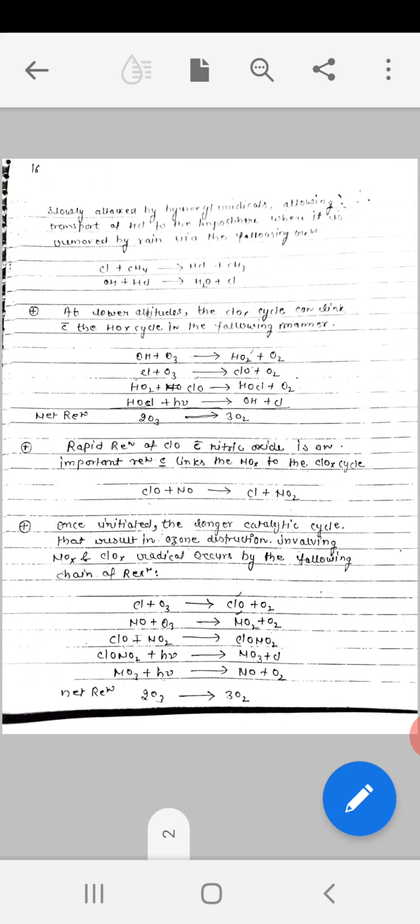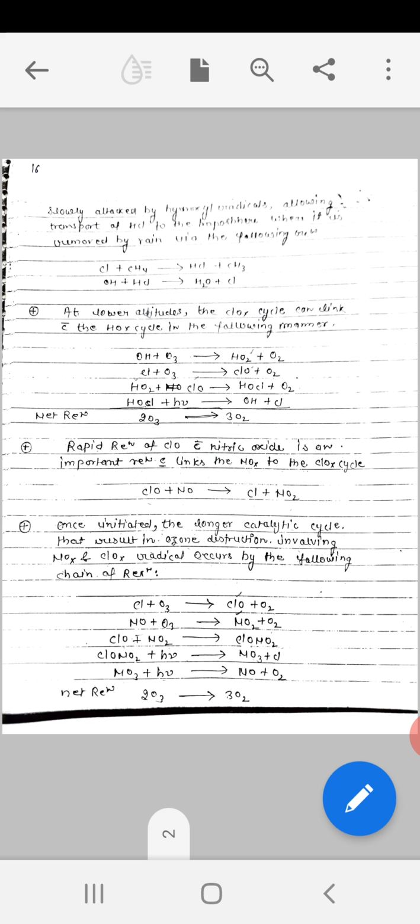The major removal process for Cl atoms is reaction with methane to form HCl. HCl is only slowly attacked by hydroxyl radicals, allowing transport of HCl to the troposphere, where it is removed by rain via the following reactions. Cl free radical combines with CH4 to form HCl and CH3 free radical. This HCl reacts with OH free radical to form water and Cl. That is what we have said: the major removal process for chlorine atoms is reaction with methane to form HCl and a methyl radical.